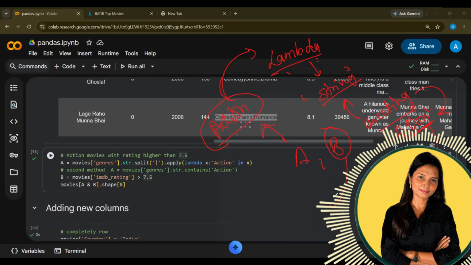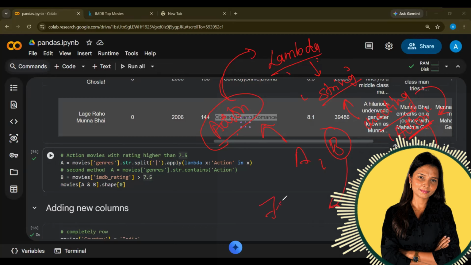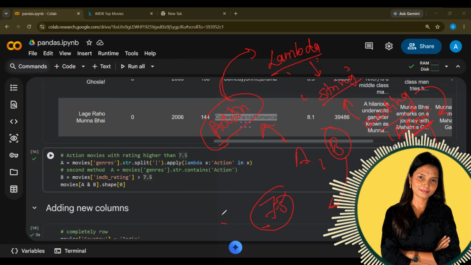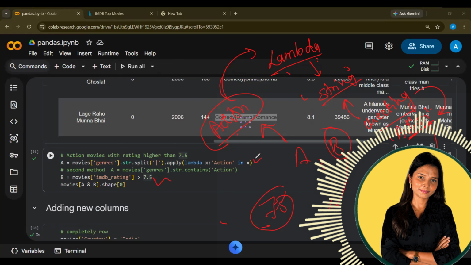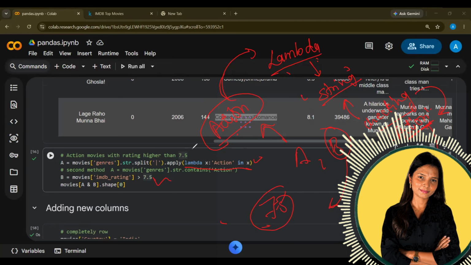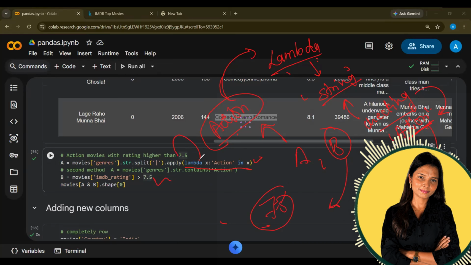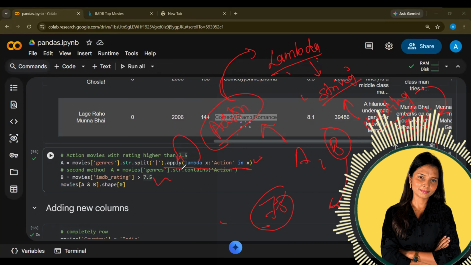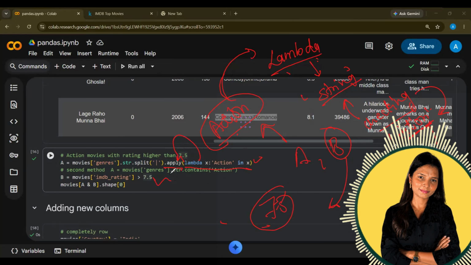What is my second condition? My second condition is 7.5. Rating has to be greater than 7.5 and I am doing it directly. When we write the lambda function, just like in the list comprehension format, then we use the apply function on pandas. We basically use the apply function to apply any function on the data.